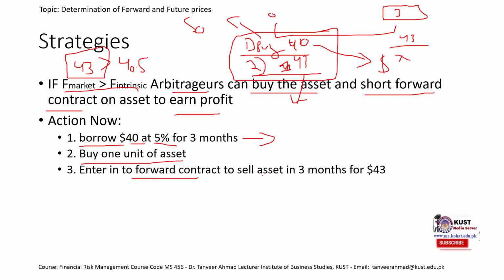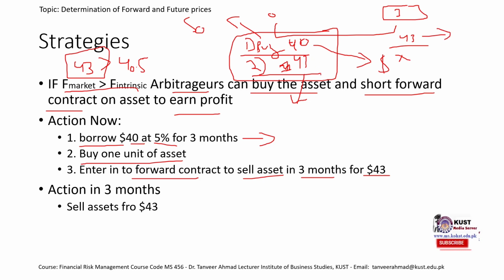We would enter into a short forward contract to sell the asset in 3 months for 43, because today forward price is 43. Then what action would we take after 3 months? We would sell that asset at 43, because that's what we have entered into the contract with the other party.